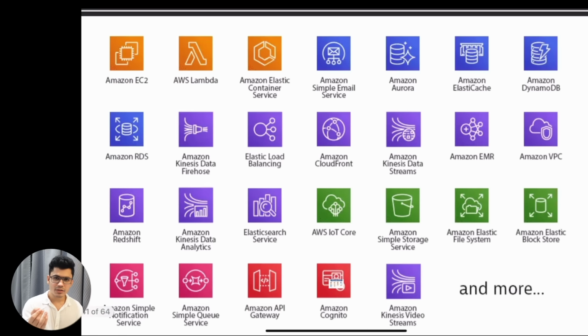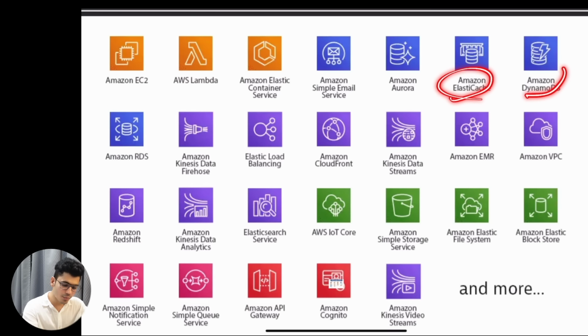EC2 is like the virtual machine. We have Lambda, where you can just run your code on a serverless machine. Elastic Container Service is if you want to run a Docker image. There is Simple Email Service, used for notification or email purposes. Aurora is a database, so if you want to store relational data, it is a service. AWS is giving you the service, so you only pay for the number of hours you use or the resources you consume, so that you don't have to build all of these things by yourself. Everything is built for you. Pay for it, grow your business.